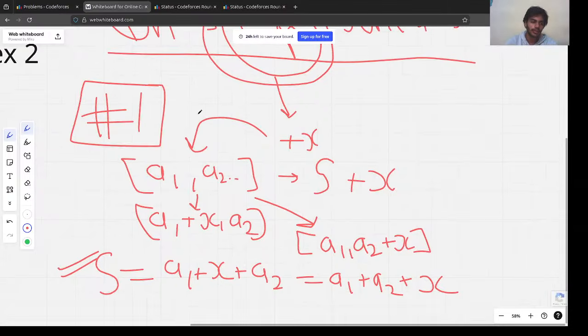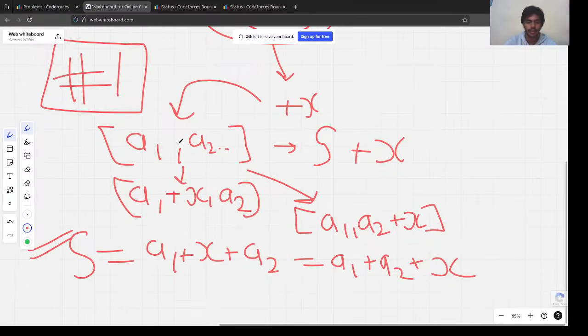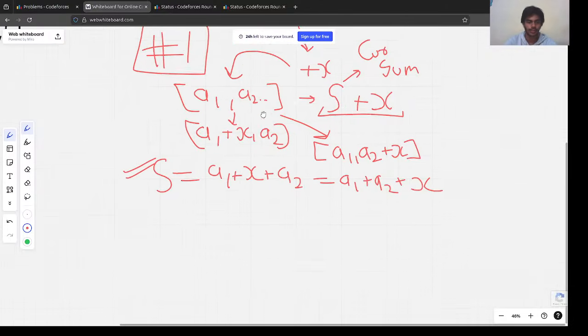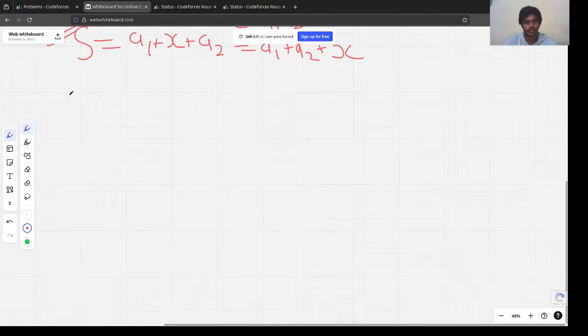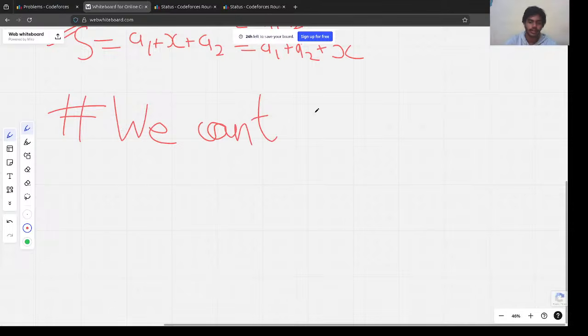This is our first observation: that we can add x to any element, and that would increase the current sum by x. Okay, this is our first observation. What's the second observation? The second observation is we cannot reduce, we cannot subtract from the sum, right?